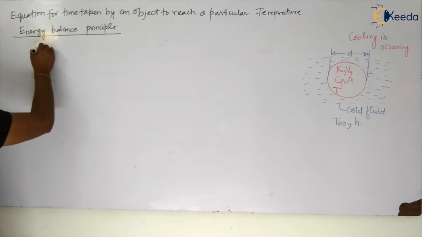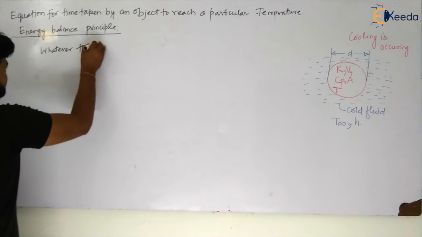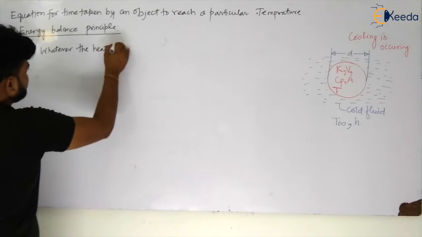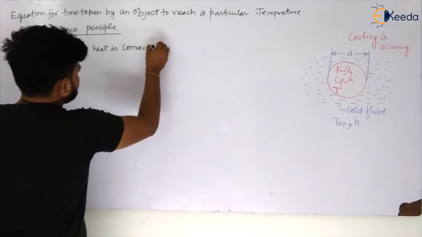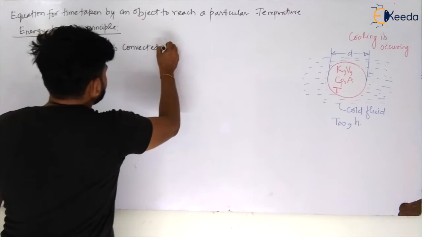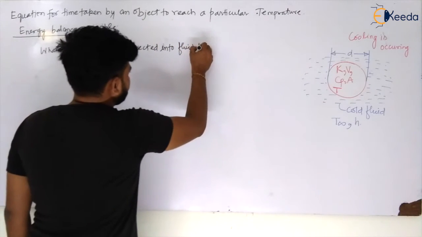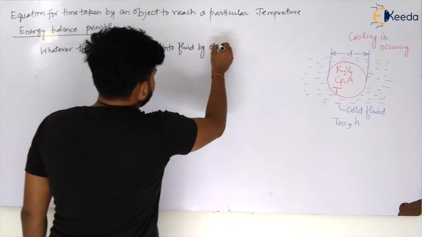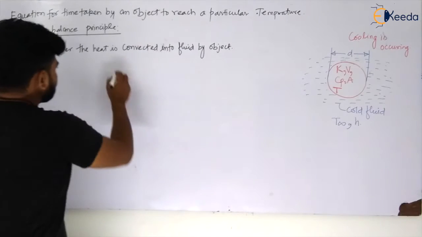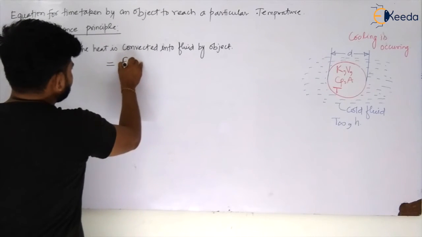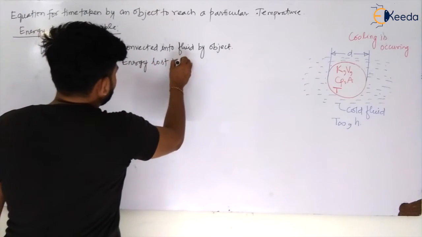Whatever heat is conducted, whatever heat is convected into the fluid by the object is equal to the energy lost by the object,